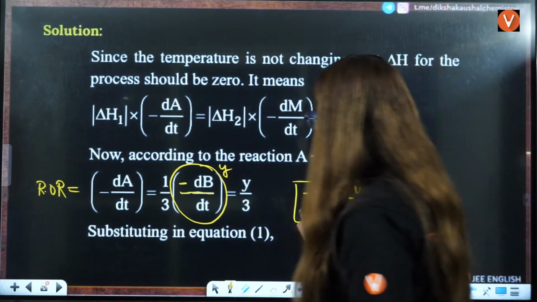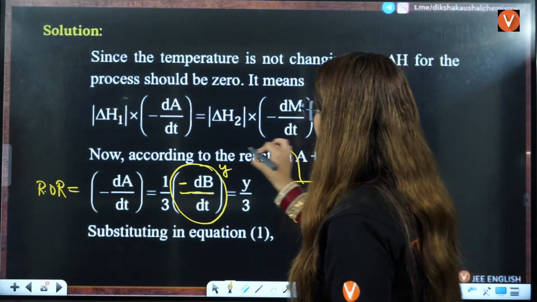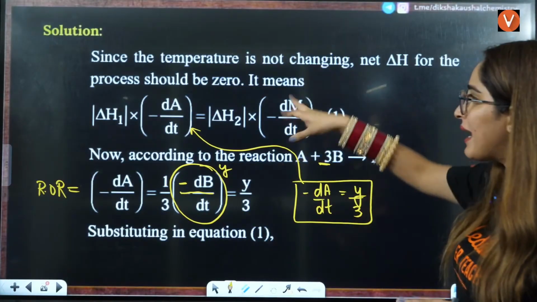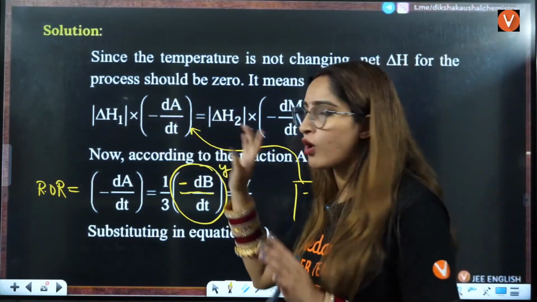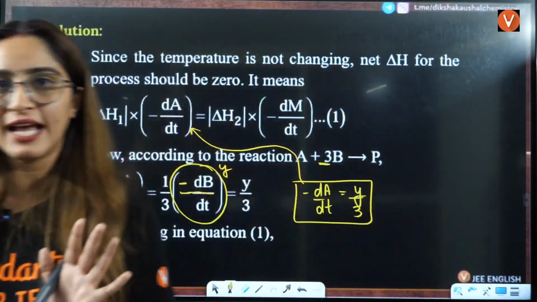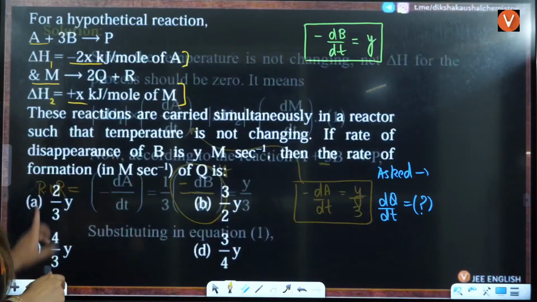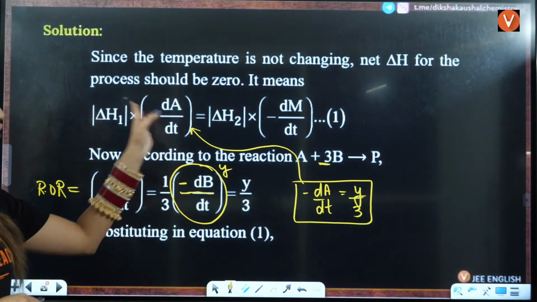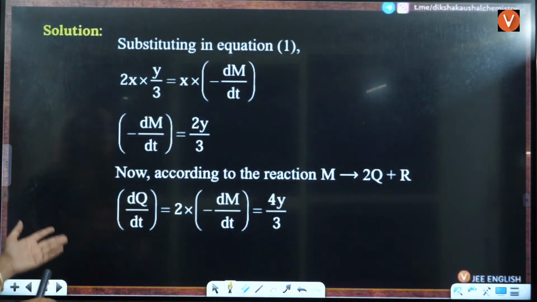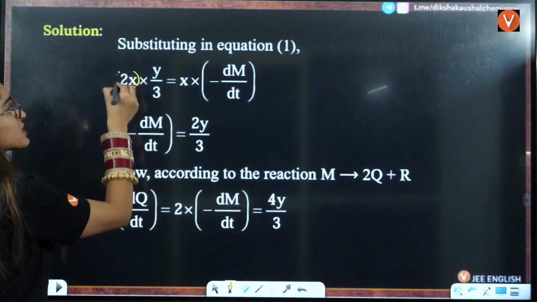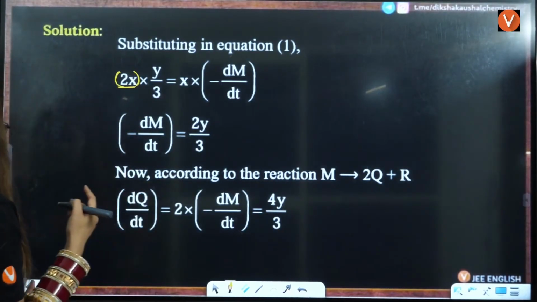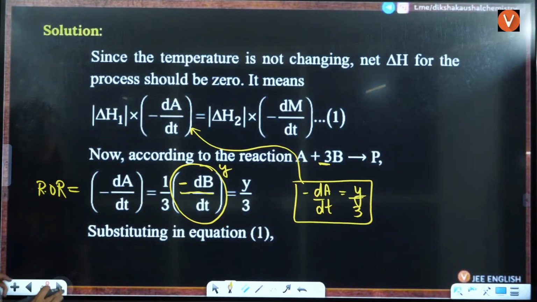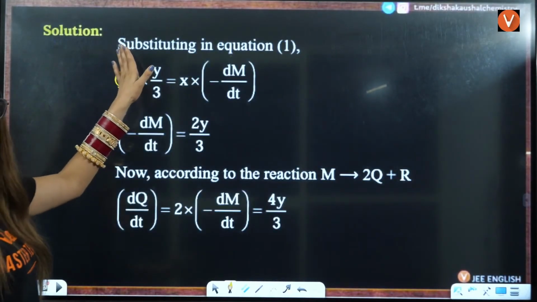Now, if I put this value here, can I get the value of dm by dt? Because delta H is already given to me. Delta H1 and delta H2 are already given to me in the question. So I just need to put this value here. Delta H1 was given to be 2x. I think it was given to be minus 2x, but the mod will be 2x, right?